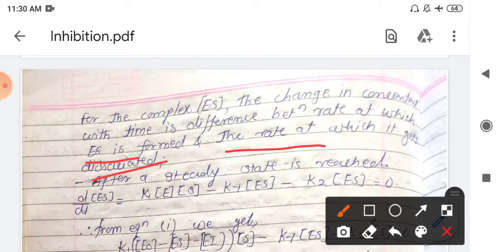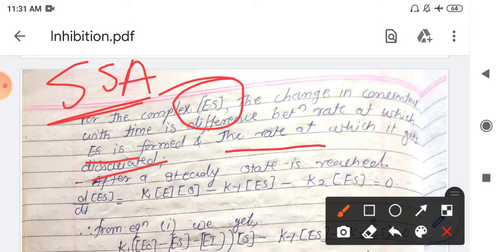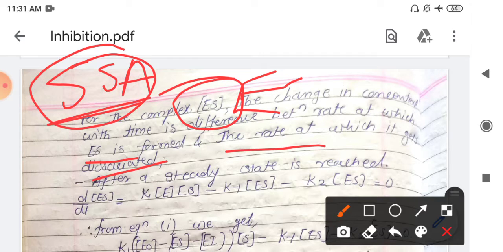So this is the statement of what? This is the statement of our steady state approximation, and we all know that this enzyme substrate complex is a short-lived intermediate. So we can apply this steady state approximation on this ES complex. And what is that steady state approximation? The rate of change of concentration for this ES is simply equal to 0, or another statement is the rate of formation for this ES complex is equal to the rate of decomposition for this ES complex.